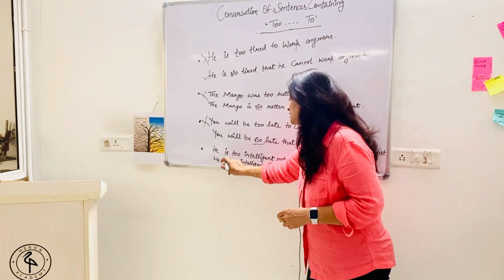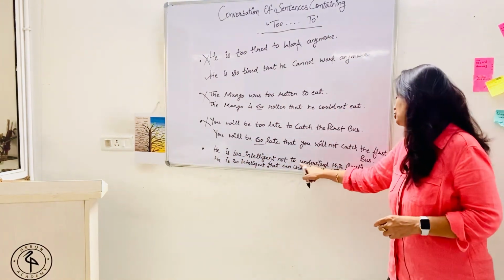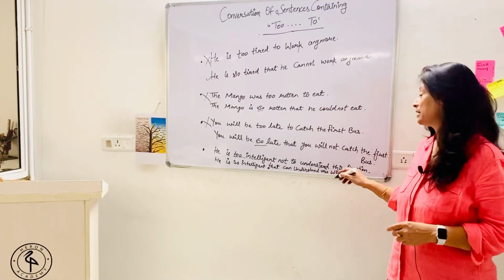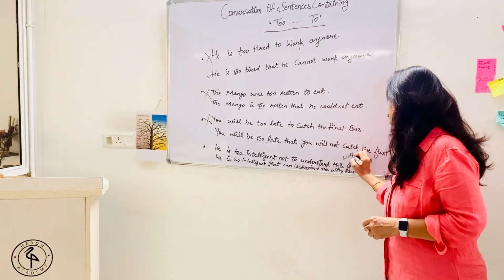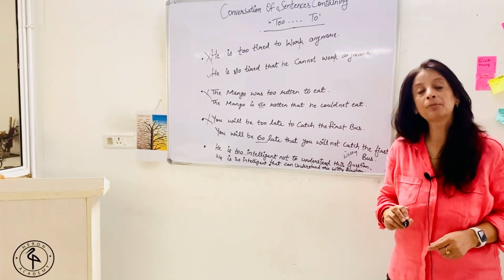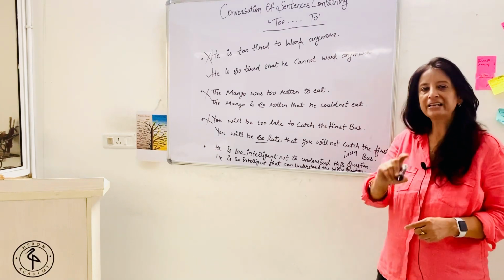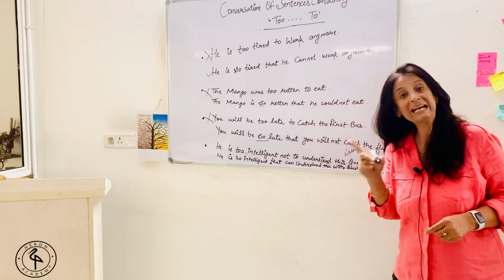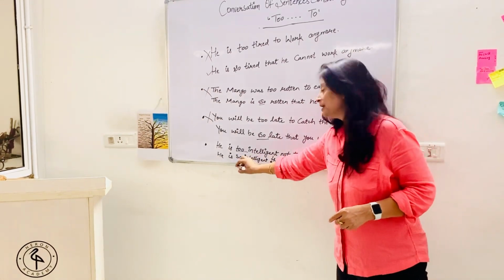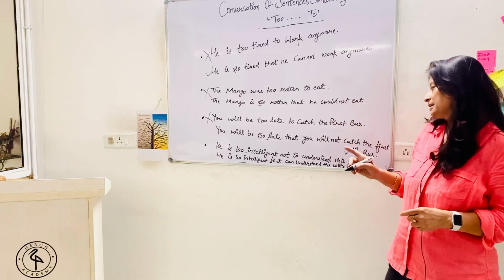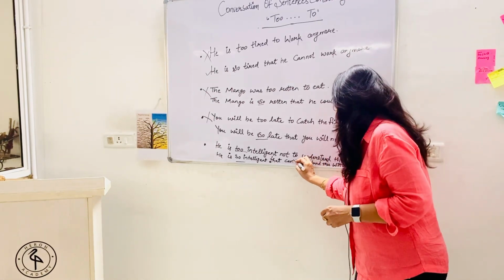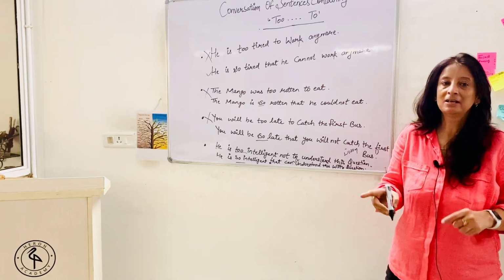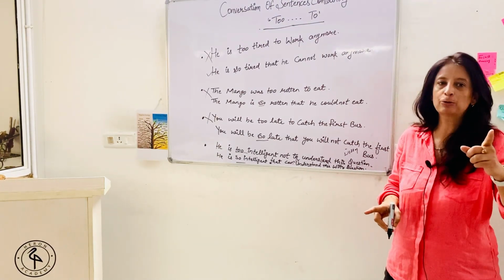Now the last sentence is, he is too intelligent not to understand this question. He is too intelligent not to understand this question means witty question. अगर आपने कोई joke भेजा है, तो वो इतना इंटेलिजेंट है कि आपकी ये बेकार वाली जो विटी क्वेश्चन है ना उसकी समझ में नहीं आएगा. So it is negative in sense. So यहाँ हम क्या कहेंगे? He is so intelligent that he cannot understand this witty question.